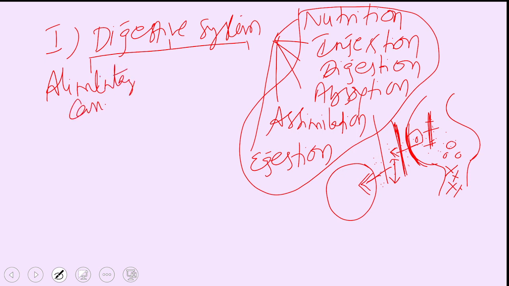Alimentary canal and digestive glands put together constitute the digestive system. So this is the first organ system that we can see. Now coming to the second one, the integumentary system.